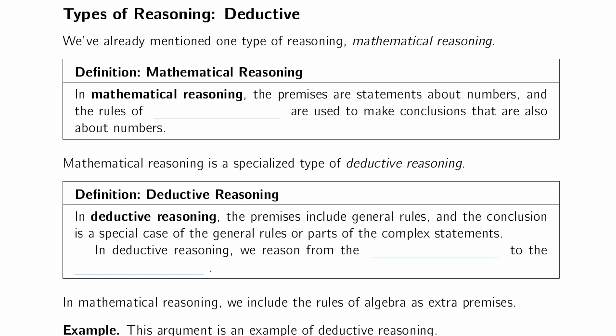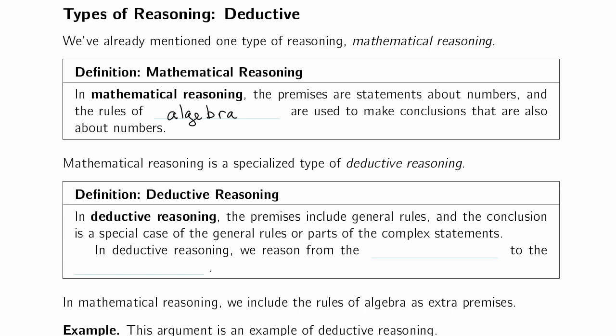We divide reasoning into two main categories, the first of which is called deductive reasoning. Now, what is deductive reasoning? Well, we're already familiar with mathematical reasoning, where we start with a bunch of premises about numbers, and then we use the rules of algebra to make conclusions that are also about numbers. That mathematical reasoning is a specialized type of deductive reasoning.